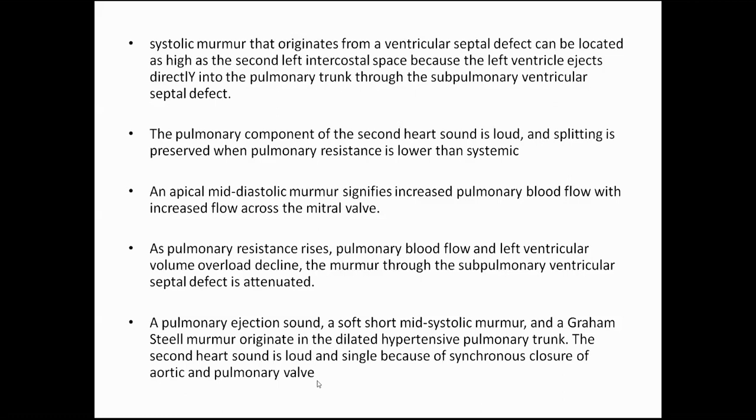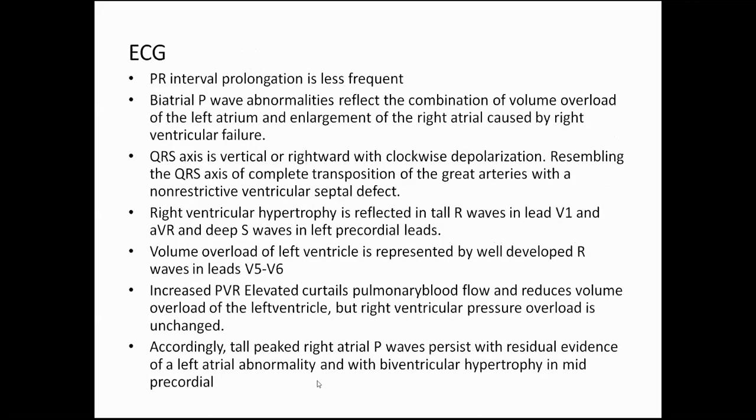ठीक है. And early onset of cyanosis. History में आपको कैसे पता चलेगा? When you are taking the history, these are the earliest to present with cyanosis. Cyanosis at birth. Because of the screening, the cyanosis is going to manifest at birth. Cyanosis which is out of proportion to the degree of murmur: antegrade murmur बहुत अच्छी मिल रही है, लेकिन patient blue मिल रहा है. So, what is the differential diagnosis? TGA and Taussig-Bing.